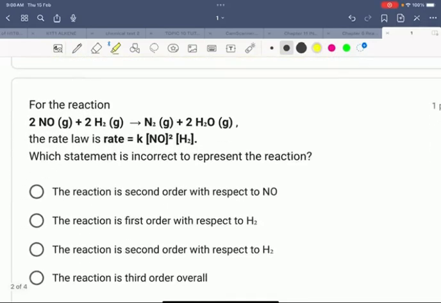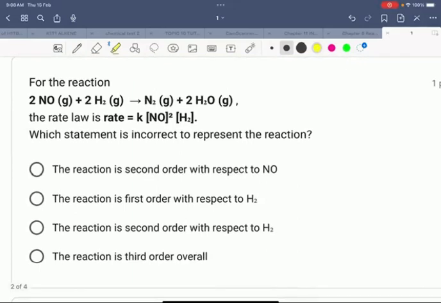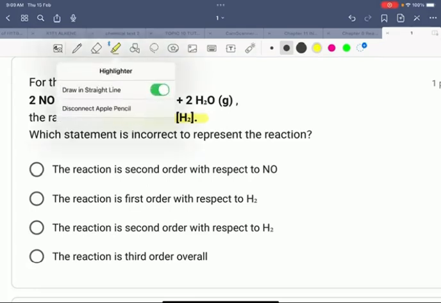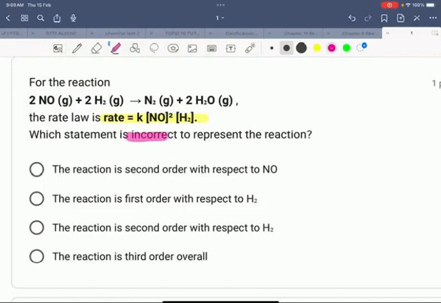Okay, we go to the next one. For the reaction of 2 moles of NO reacting with 2 moles of hydrogen to produce 1 mole of nitrogen and 2 moles of water, the rate law is given. Rate equals k, concentration of NO to the power of 2 times the concentration of hydrogen. Which statement is incorrect? Careful with this one. Incorrect to represent the reaction.